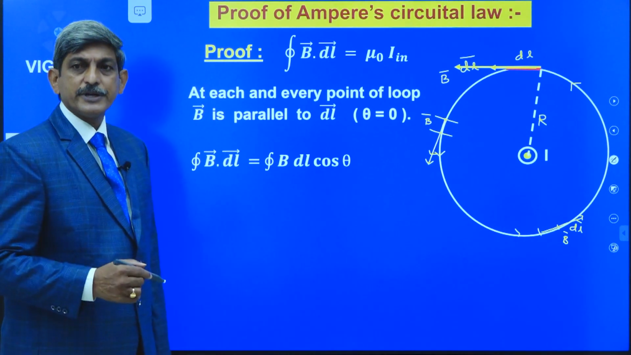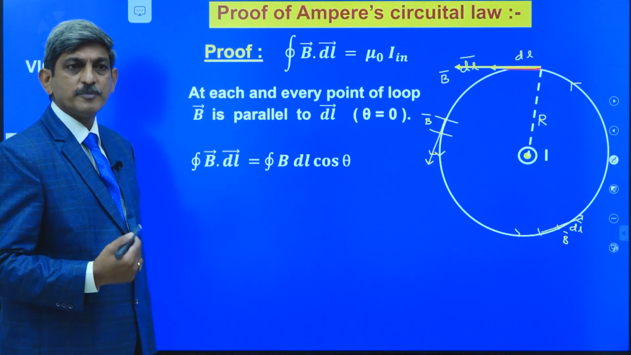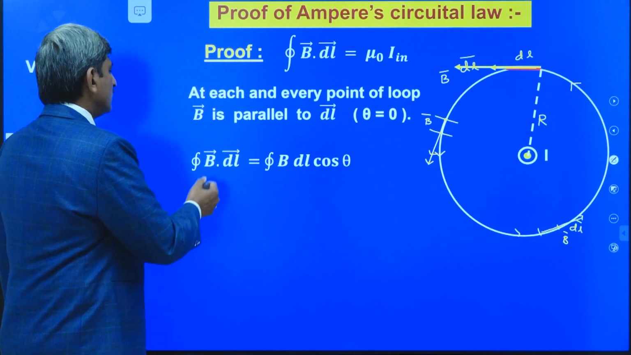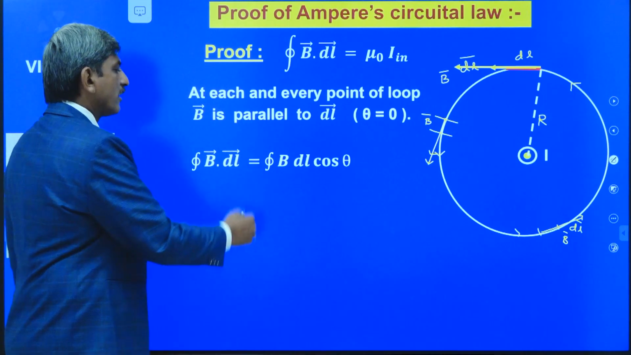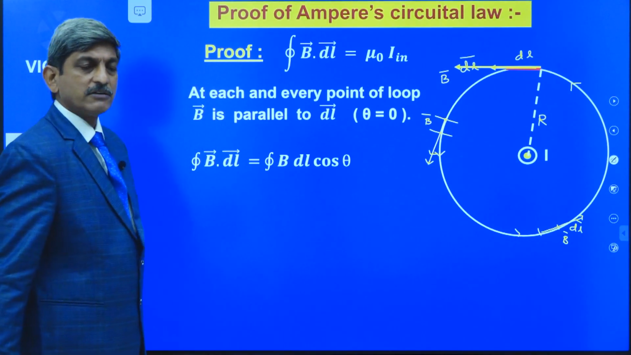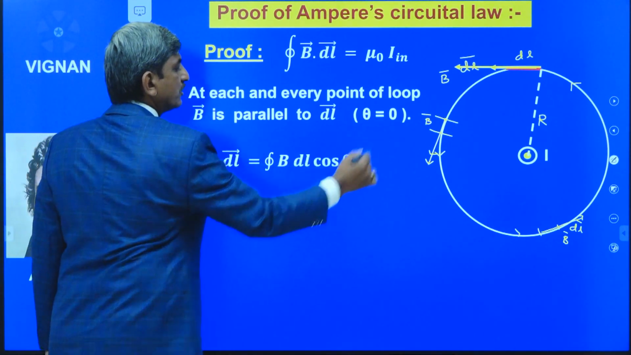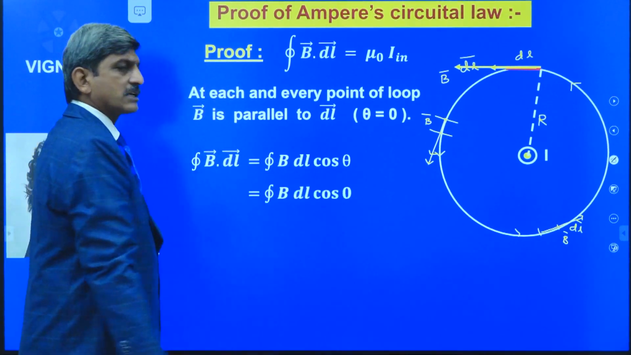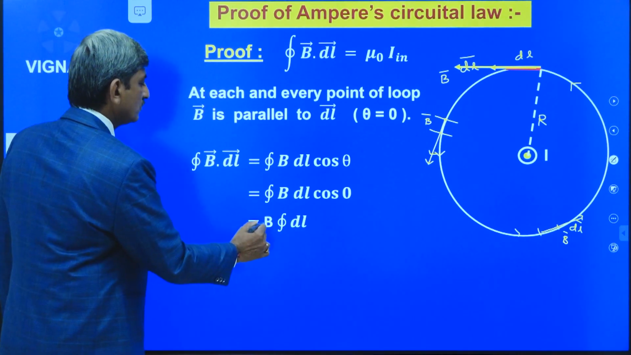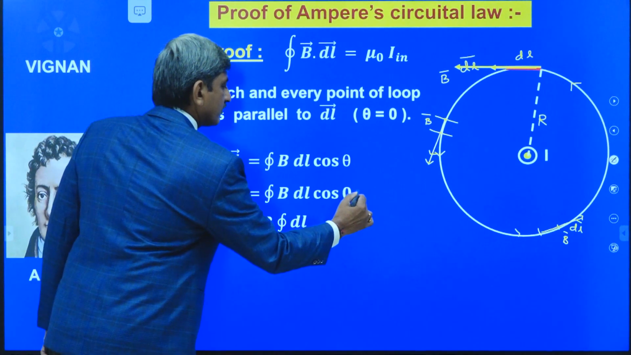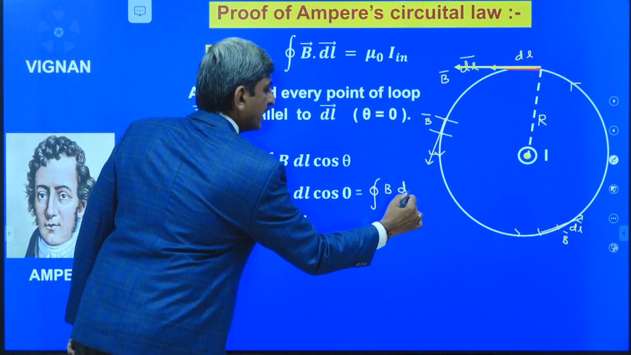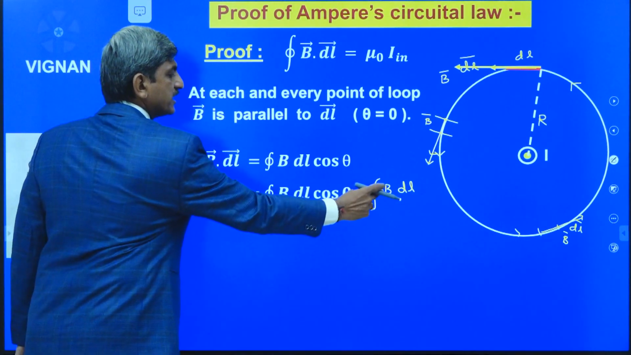Already we know that the dot product of two vectors A bar dot B bar is equal to AB cos theta. From that we have integral B bar dot DL bar is equal to integral B DL cos theta. Here what is theta? Theta is equal to 0 degrees. We know that cos 0 is equal to 1, so that this is equal to integral B DL.